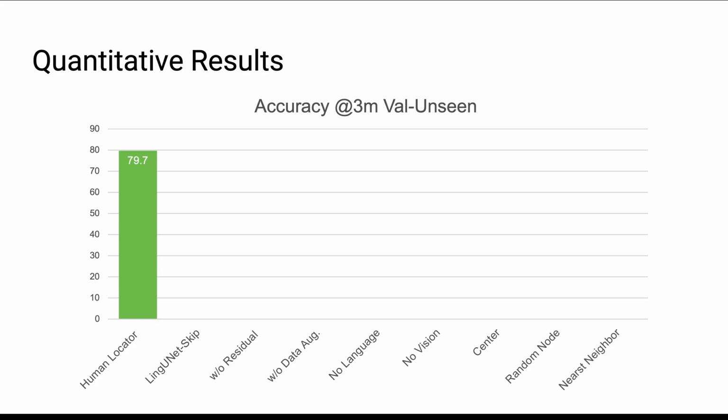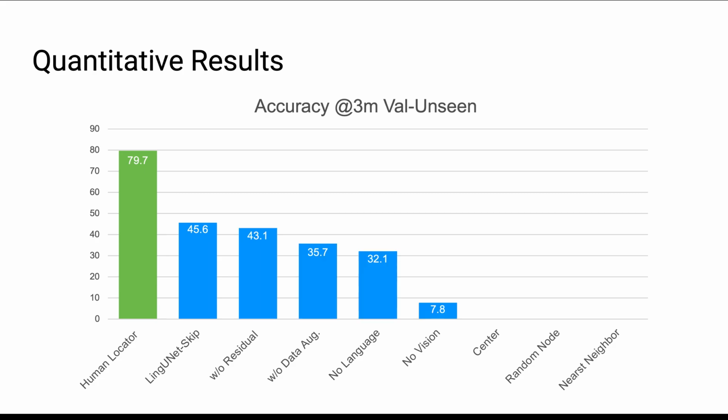Here we show the percent of successful localization in the environments unseen by the model during training. We define a success as a localization with under 3 meters of localization error. We use human performance as our upper bound. Then we show the LingUNet skip model's performance. We show that the LingUNet skip model outperforms ablations of itself, and we also show it outperforms simple non-learning based baselines.